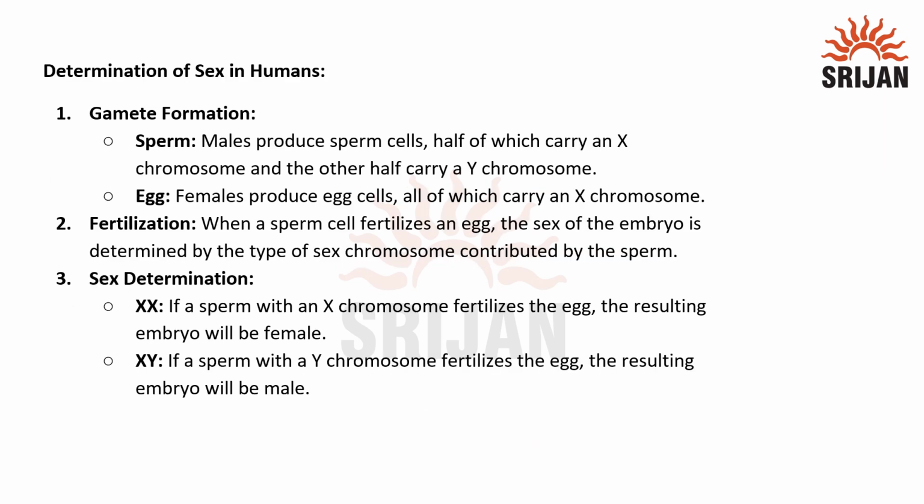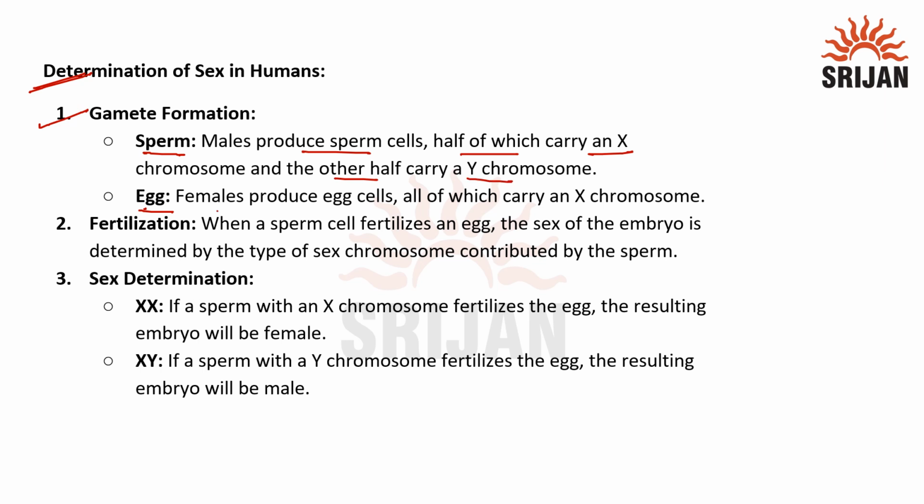So here we have determination of sex in the case of humans. The first step is gamete formation. We know that the male gamete is called a sperm and the female gamete is called an egg. In males, out of all the sperm cells which are produced, half are going to carry the X chromosome and the other half will carry the Y chromosome.